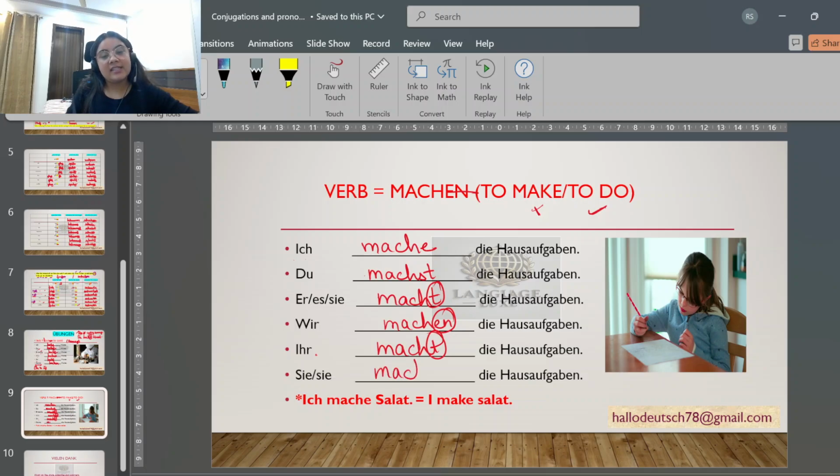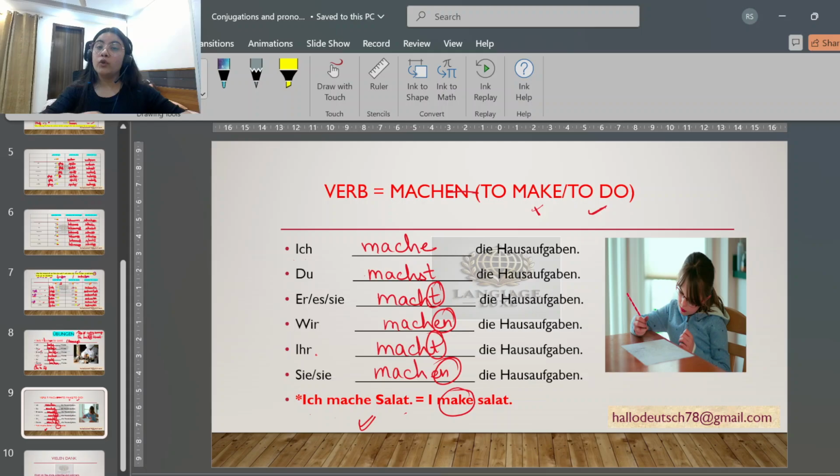And the easiest one, "Sie machen die Hausaufgaben." Very nice. Now, I've also given one more example: "Ich mache Salat." I am making salad. I make salad. Here, the sentence gives the meaning of to make. So "machen" means to do also, to make also. It depends on the sentence.